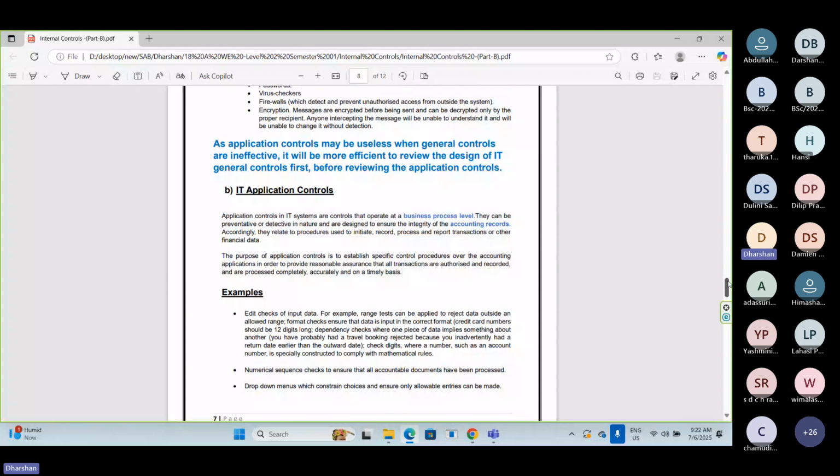If you mistakenly enter some other number, then it won't process. Or if you mistakenly enter 5 numbers instead of 4 numbers, generally 4 numbers only they are giving, no? It won't work. So why is it not working? That's called control.